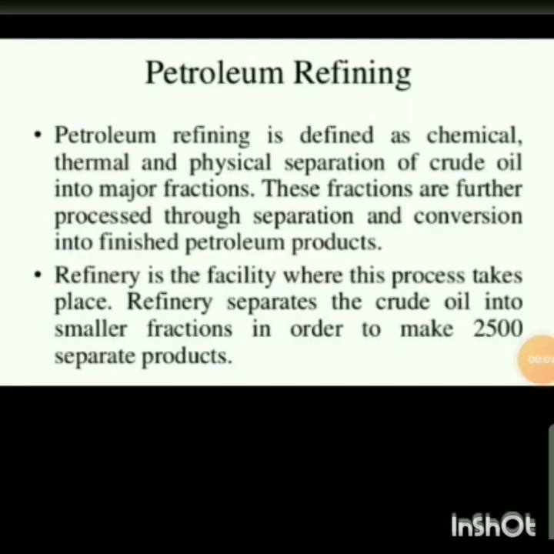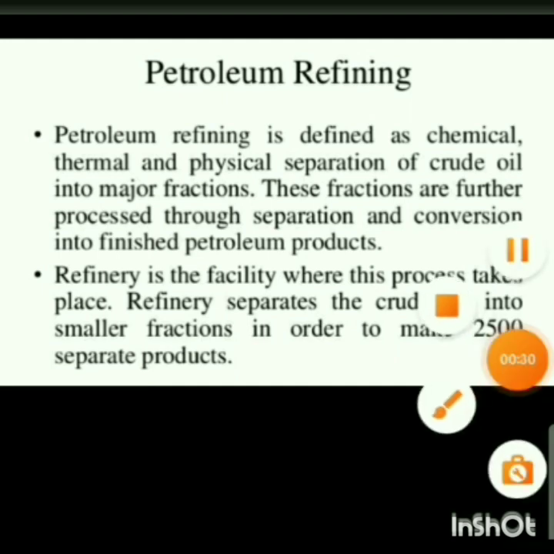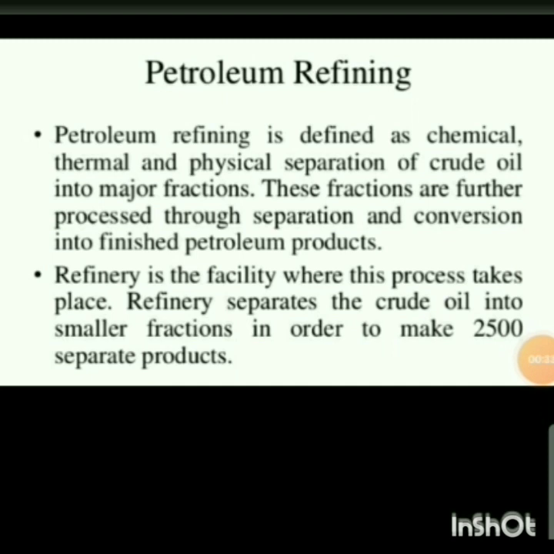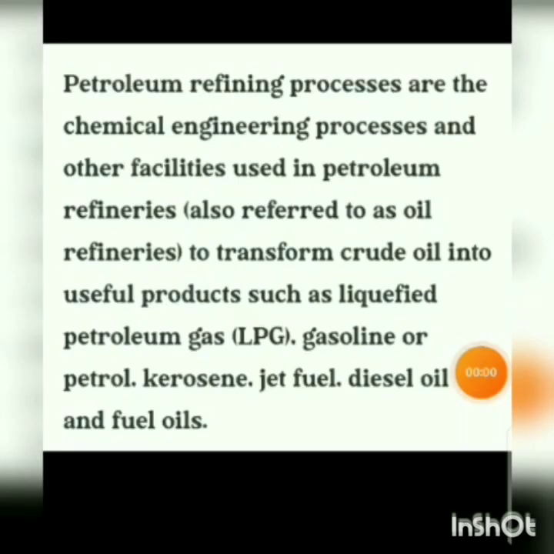Refining is defined as chemical, thermal and physical separation of crude oil into major fractions. So what is meant by petroleum refining? That is the separation of crude oil into major fractions. These fractions are further processed through separation and conversion into finished petroleum products. So different finished petroleum products are obtained. A refinery is the facility where this process takes place, and a refinery separates the crude oil into smaller fractions in order to make 2500 separate products.